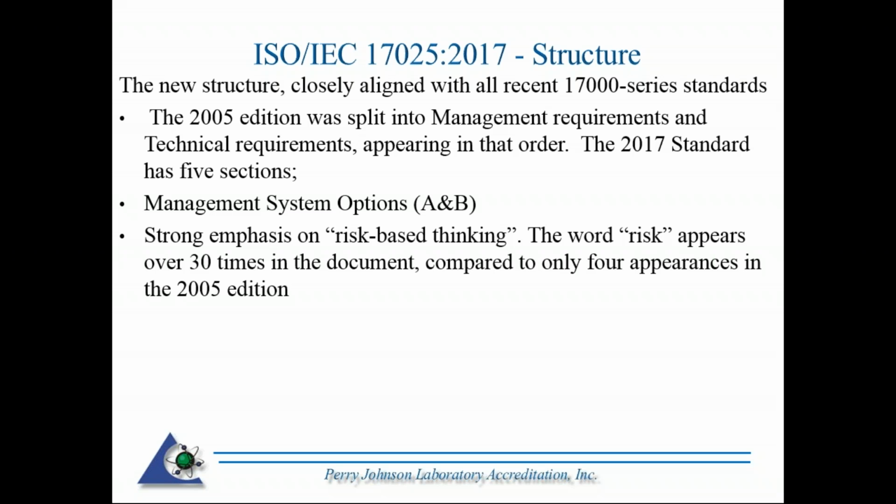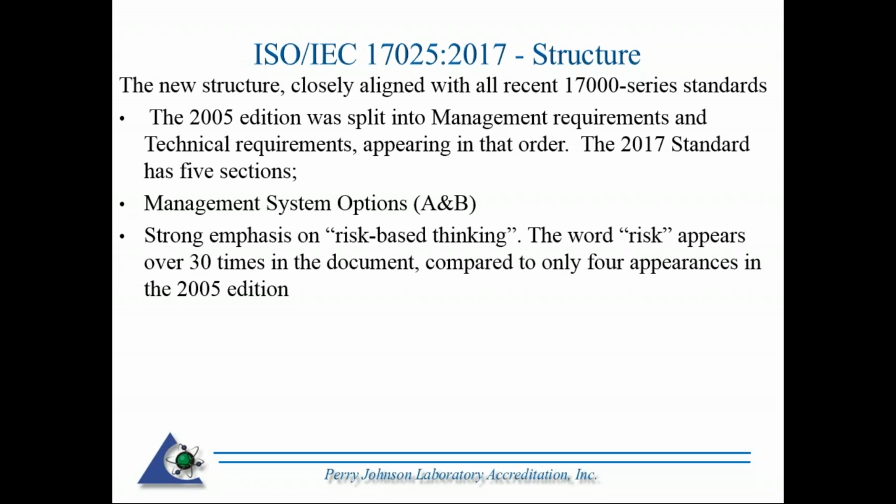In 2017, we have this new verbiage concerning option A and option B, which is a change. That is going to be directed at those folks who are perhaps ISO 9001 certified through a recognized registrar, then you'd be considered as an option B. This is from Perry.